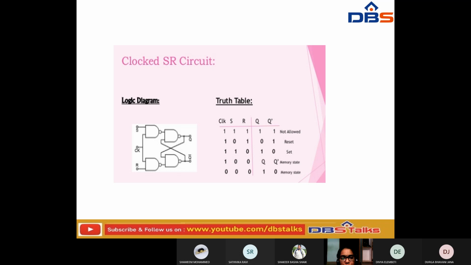If R is 0 and S is 0, then it will remain in the same state. The memory state remains the same. If S and R are both 1, then Q and Q dash will become the same, which is not allowed. Here it will become 0 and 1, again 0 1. If it is 1 0, it is 1 0. It is the reset function and the set function. Okay, this is the logic diagram for the clocked SR circuit, and this is the truth table for the clocked SR circuit.